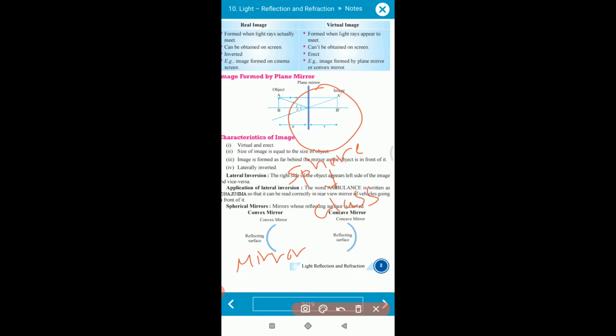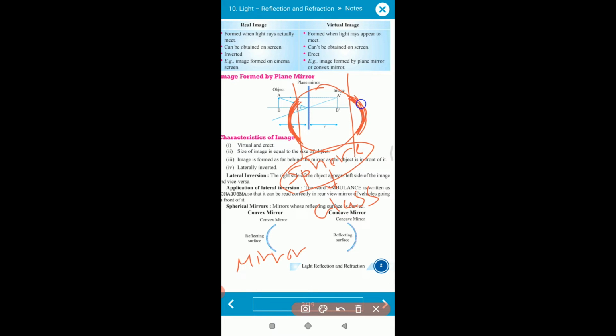Suppose you are going to cut your sphere from here. Cut and cut. So the cut portions, this portion and this portion, are cut from the sphere. These are called spherical mirrors.